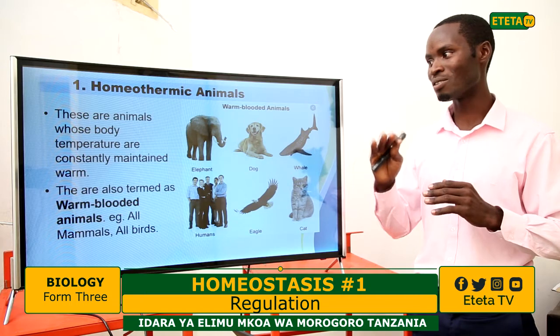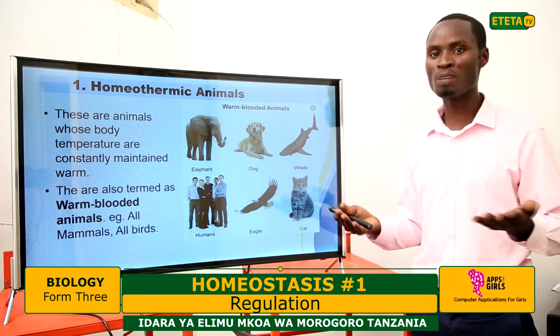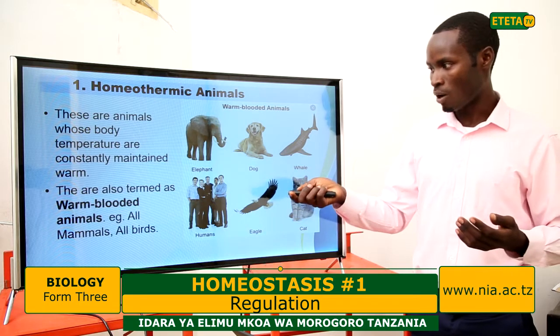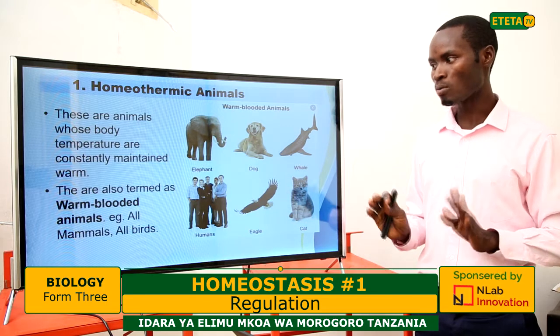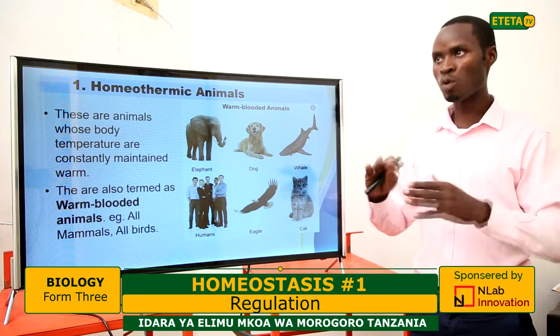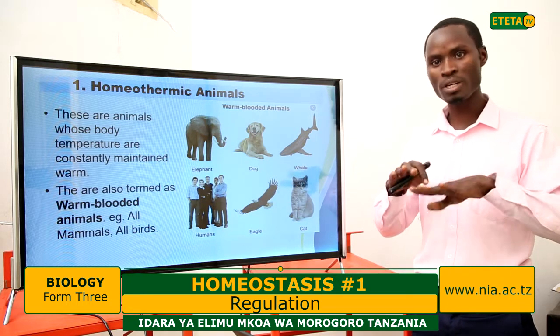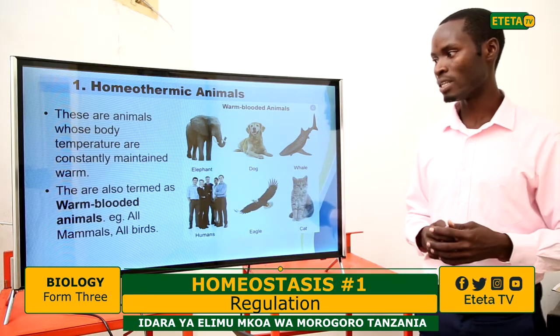We will not find them cold if they are alive. These are also termed warm-blooded animals. Their blood is warm all the time. Even if you are subjected to a cool, very humid environment, your body temperature must be maintained. That is why we say warm-blooded organisms.